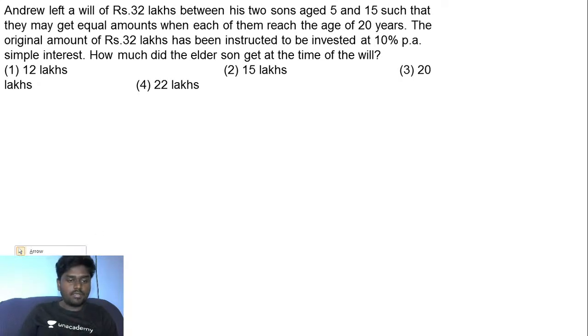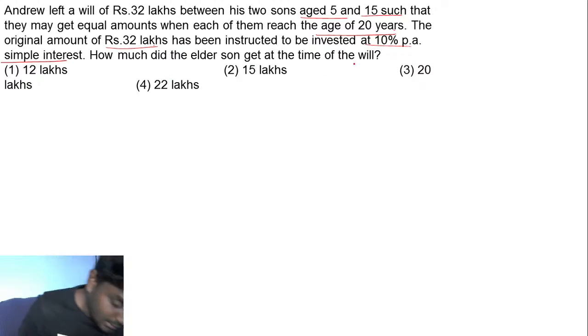Andrew left a will of rupees 32 lakhs between his two sons aged 5 and 15 such that they may get equal amounts when each of them reaches the age of 20 years. The original amount of rupees 32 lakhs has been instructed to be invested at 10% simple interest. How much did the elder son get at the time of the will?